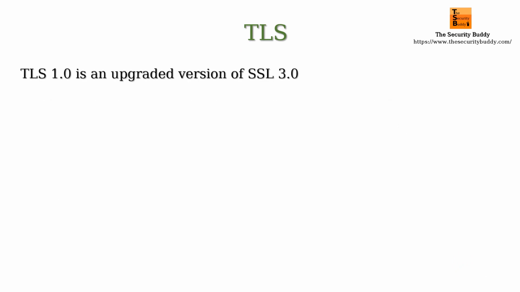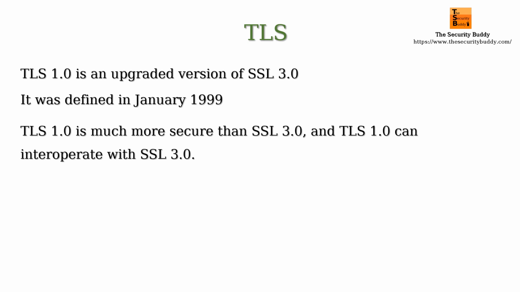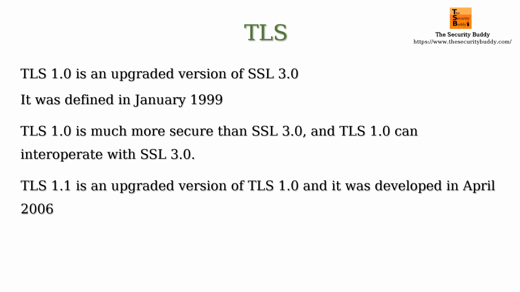TLS 1.0 is an upgraded version of SSL 3.0. It was defined in January 1999. The difference between SSL 3.0 and TLS 1.0 is not dramatic, but TLS 1.0 is much more secure than SSL 3.0, and TLS 1.0 can interoperate with SSL 3.0. If a client or server does not support a TLS 1.0 connection, the connection can downgrade to SSL 3.0, though that weakens the security.